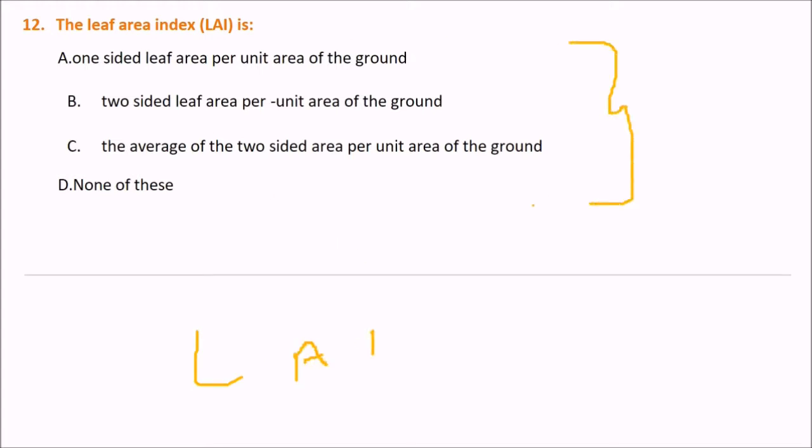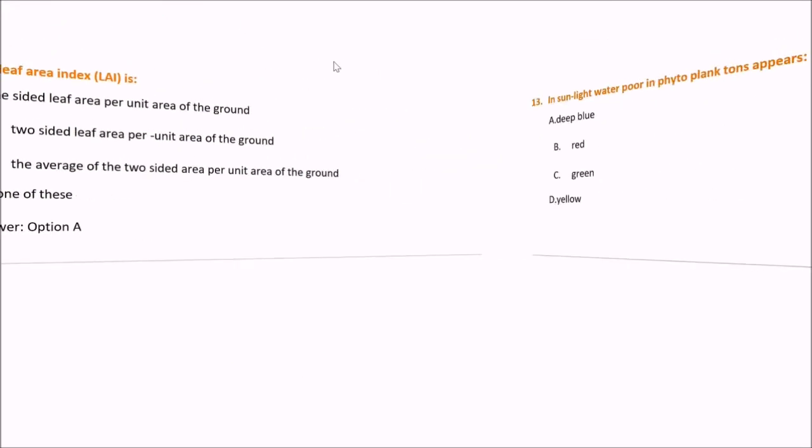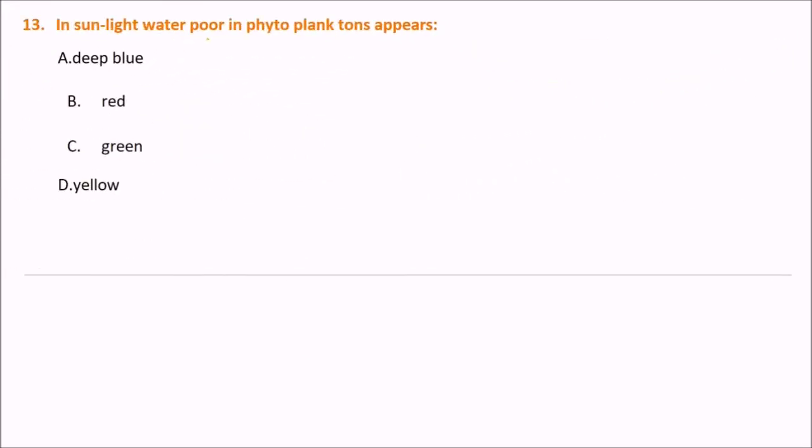These are options for you. Give me the correct answer. The answer is one-sided leaf area per unit area of the ground. One-sided leaf area per unit area of the ground. Leaf area index.